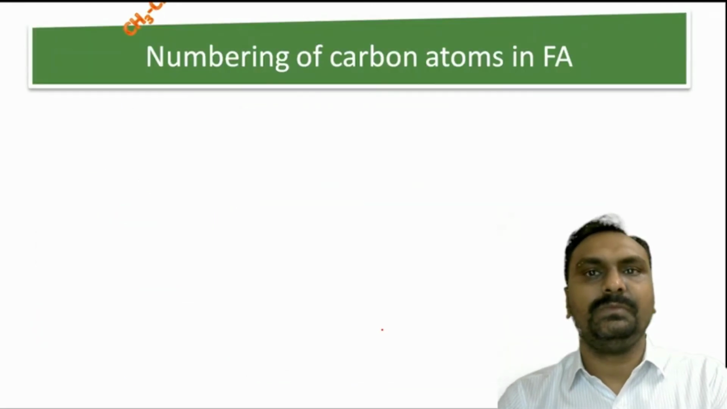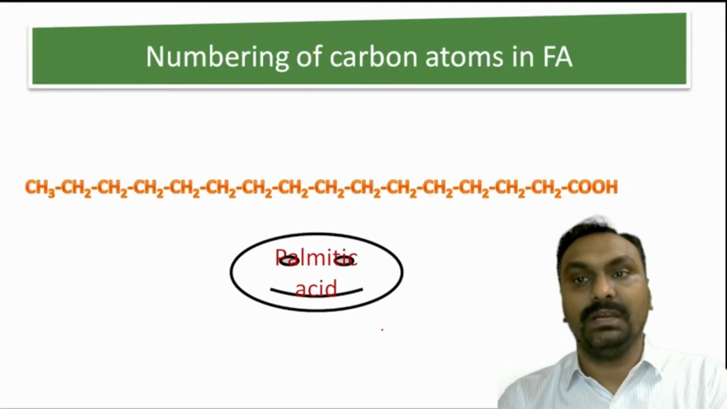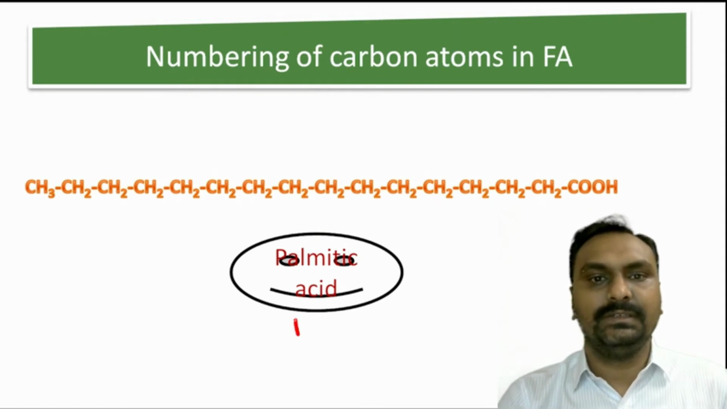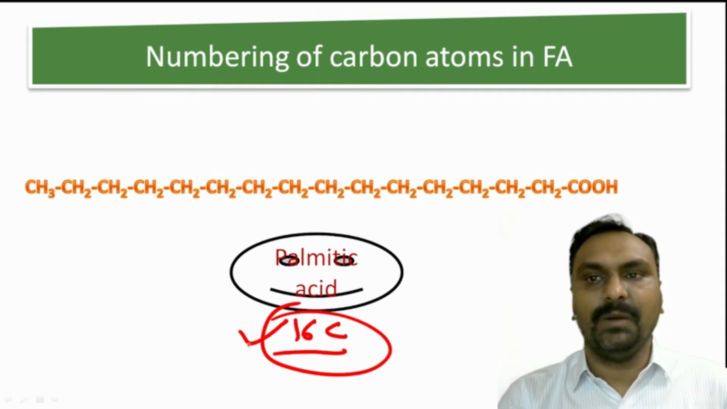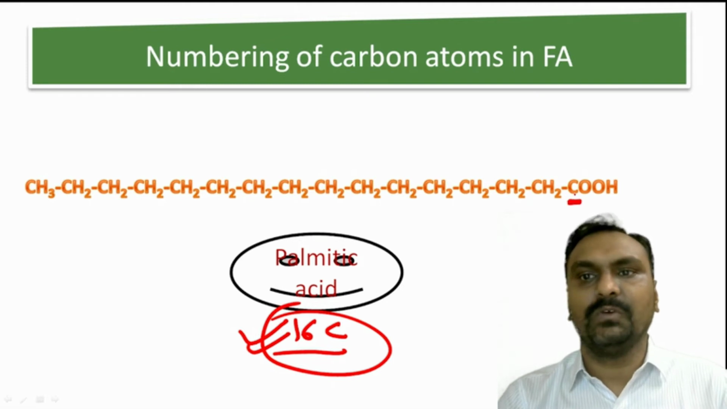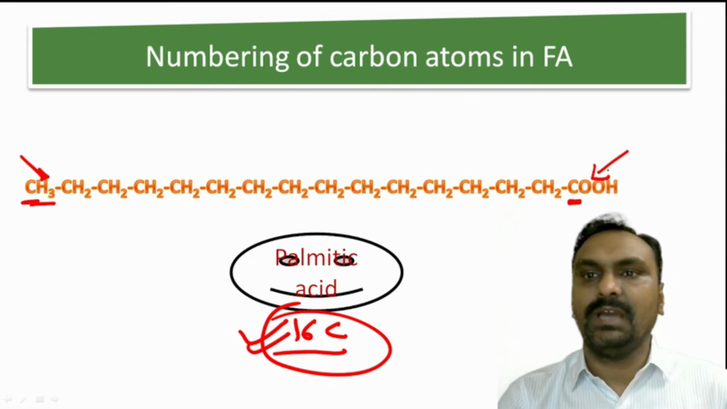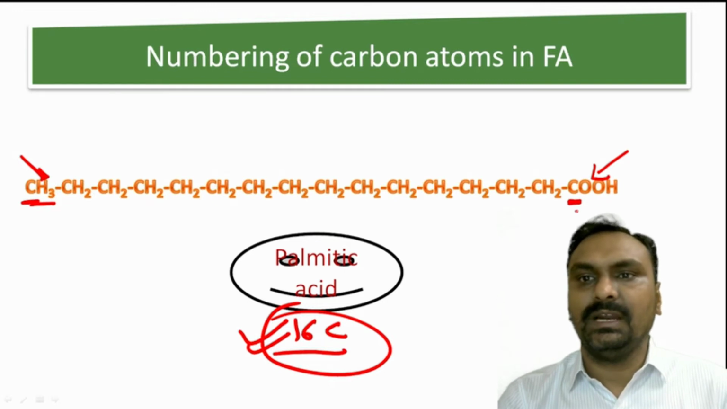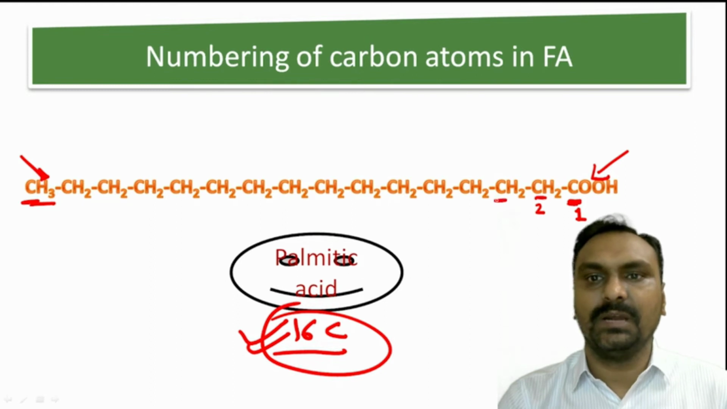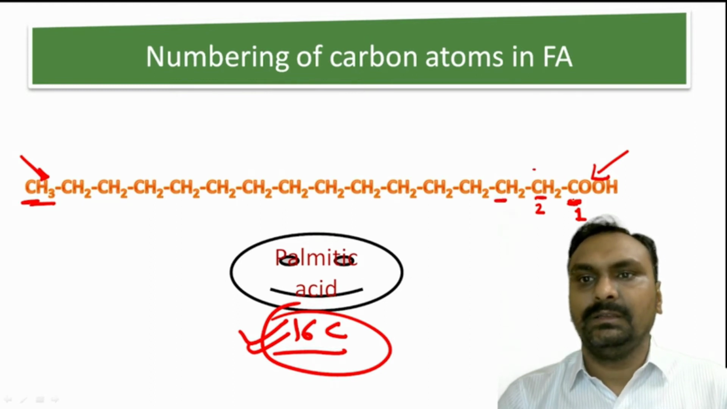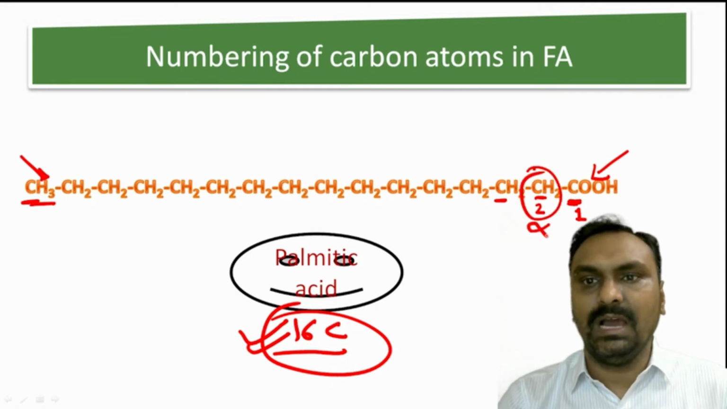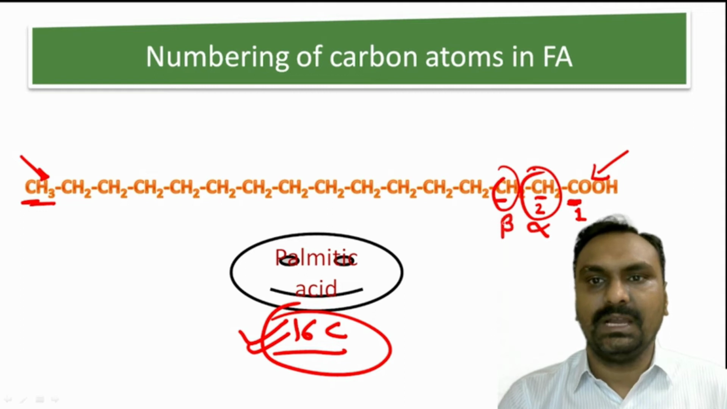Okay. Now, how is the numbering of these carbon atoms in the fatty acid? Suppose this is a 16 carbon fatty acid, that is palmitic acid. On one side there is a carboxylic group, and on the other side there is a methyl group. Now the numbering starts from the carboxylic end, right to left. This is carbon number 1, this is carbon number 2, this is carbon number 3. The carbon lying next to the carboxyl group is called the alpha carbon, then there is a beta carbon, and so on.